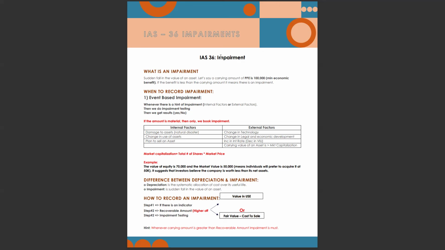And what are the external factors? External factors such as change in technology. Let's say we are dealing in assets which are technology based, and due to a sudden change in technology, our existing assets will get impaired, meaning their value will go down. Change in legal and economic development: if there are any rules and regulation changes which have an impact on our assets, the value of our assets will also decrease.